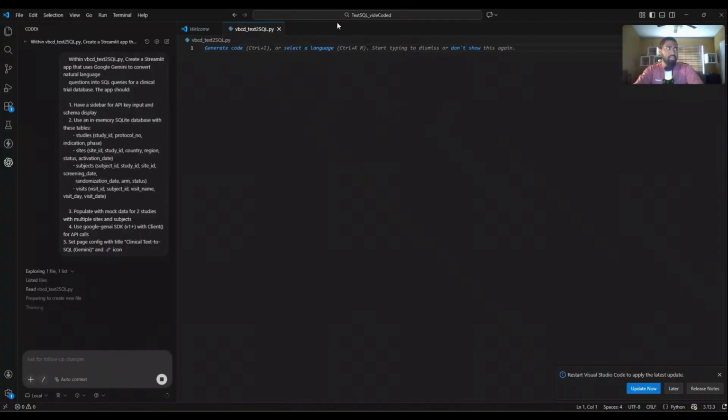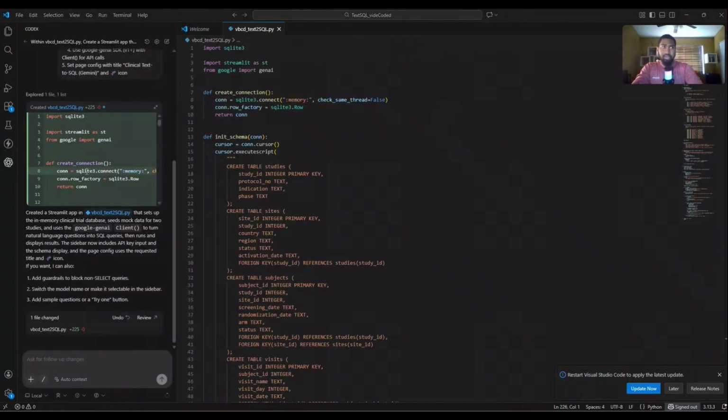It's thinking. So as you can see now, it's created a Streamlit app in VBCD text-to-SQL that sets up the in-memory clinical trial database, seeds mock data for 2 studies, and uses Google Gemini to turn natural language questions into SQL queries. It says that if you want, it can also add guardrails to block non-select queries. We don't really need that just yet.